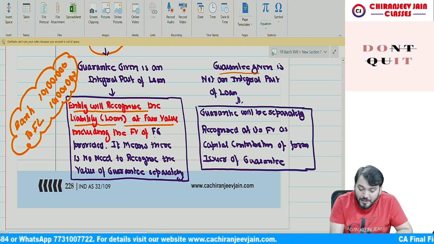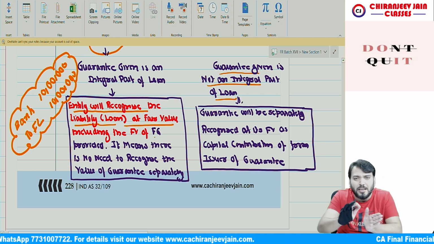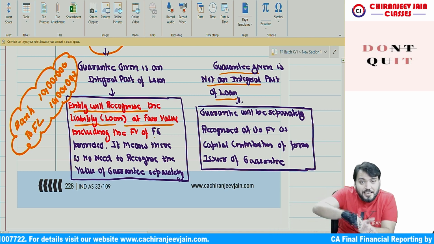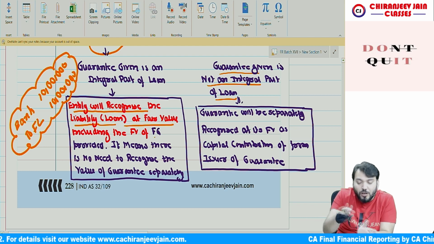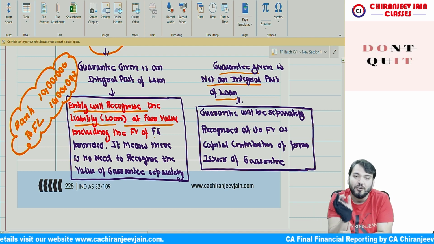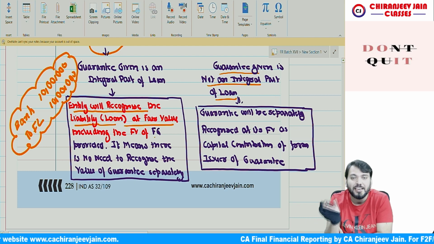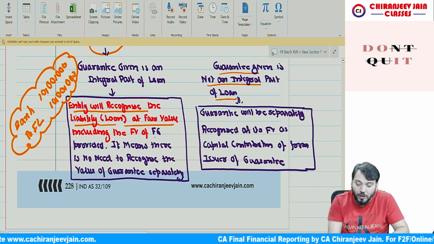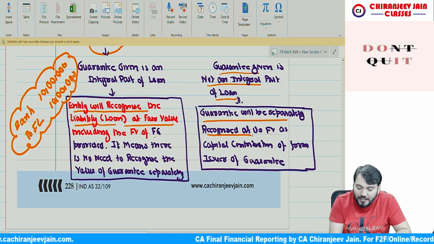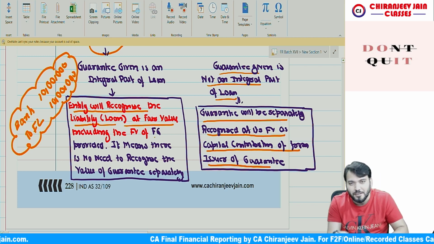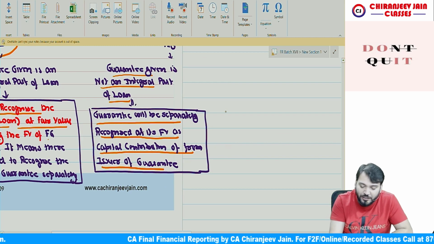But if guarantee given is not an integral part of loan, means if the bank transfers the loan to a third party, then guarantee will not be transferred. It means it is not an integral part of loan. In that case, we need to recognize the fair value of guarantee separately in the books of Moon Limited also. The guarantee will be separately recognized at its fair value as a capital contribution from the issuer of the guarantee. Means यहाँ entry pass करेंगे.